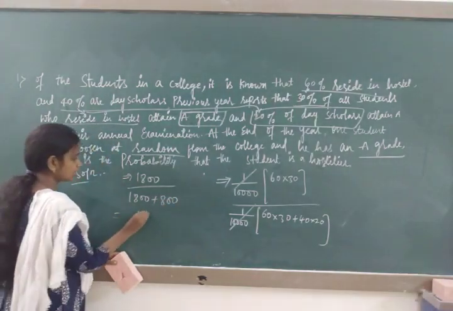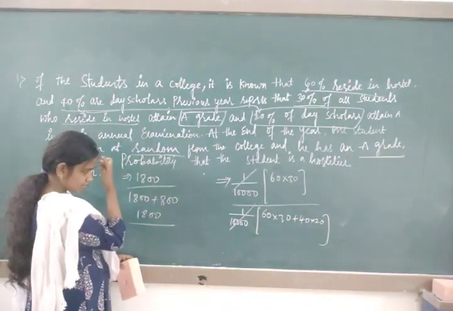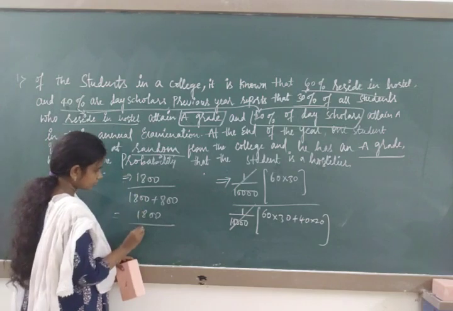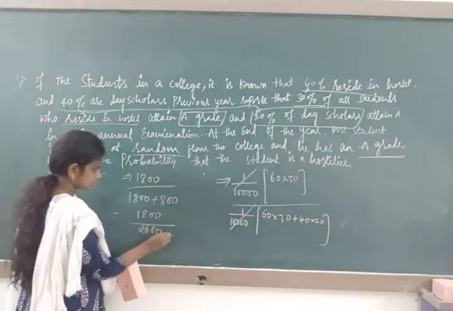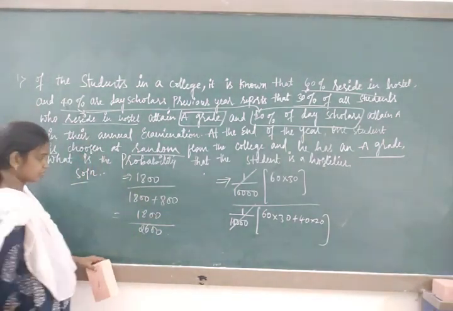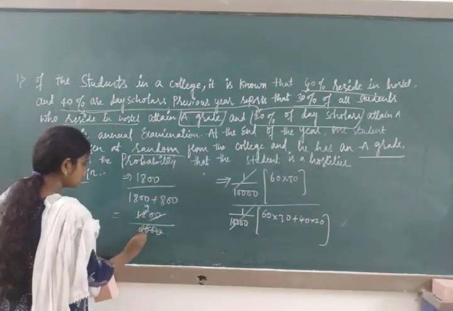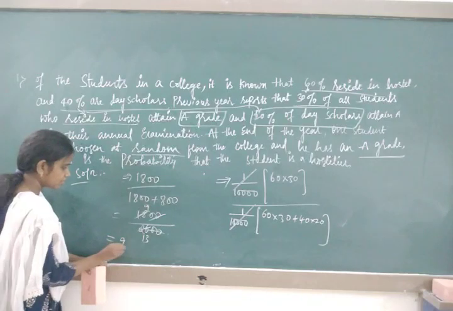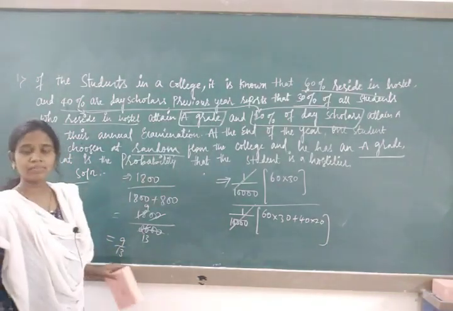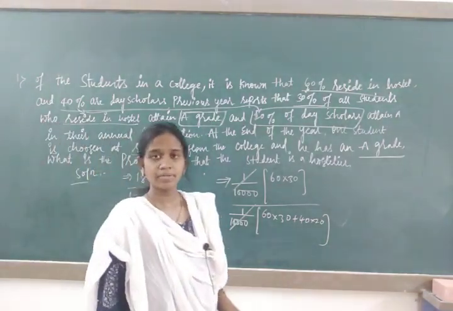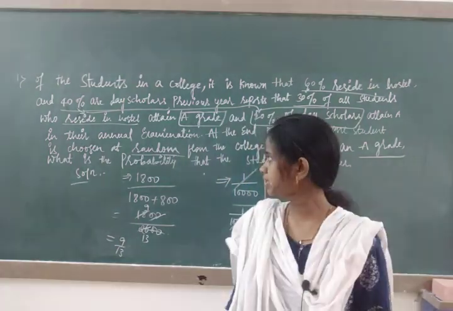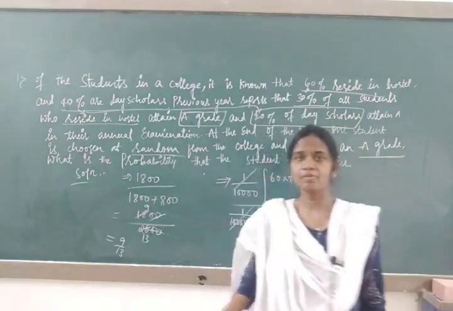So it is 1800 divided by 2600. Two zeros will be cancelled. 2 9s are 18, 2 13s are 26. So the answer will be 9 by 13. Simplification is easy. This is about the Bayes theorem problem I had taken. Take one more problem.